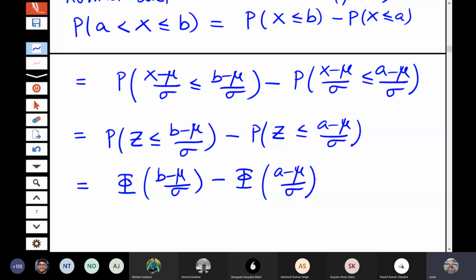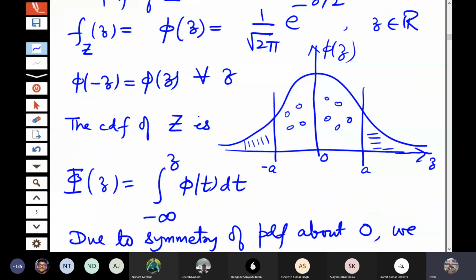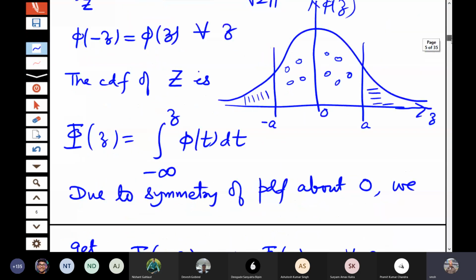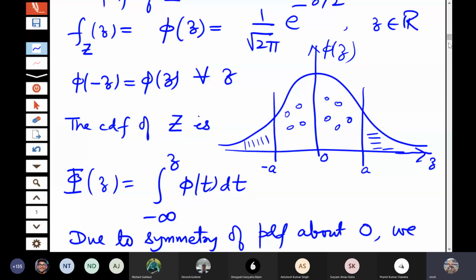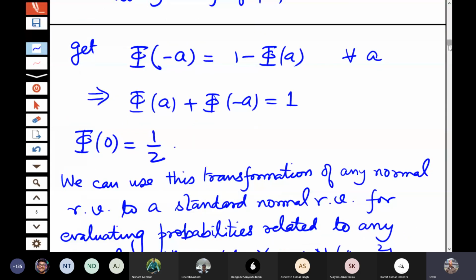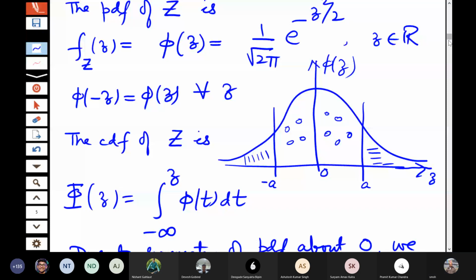Let us look at some more properties now of this standard normal. If you see here, this is the form of the probability density function. Since you have e to the power minus z square by 2, you can easily understand that as z increases on either side, that is on the minus side or plus side, the density approaches 0 very fast. That means there is a huge concentration of the probability in the center of the distribution.